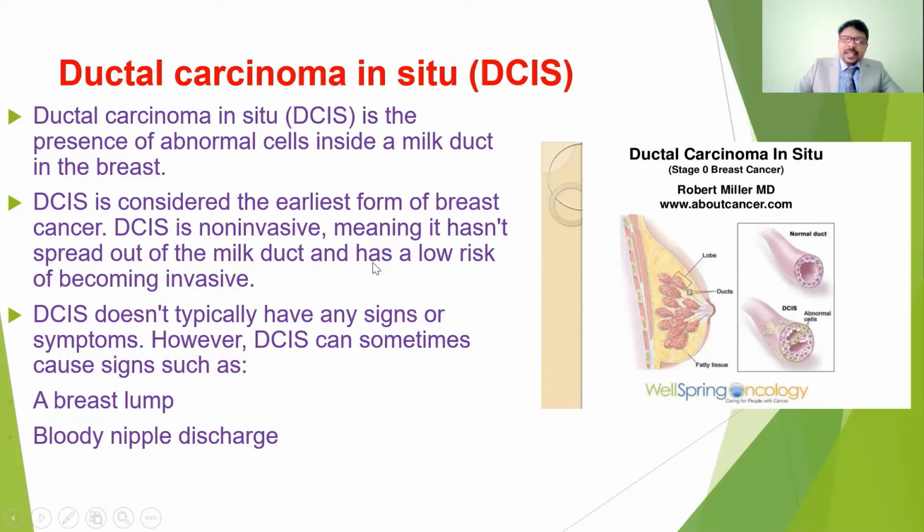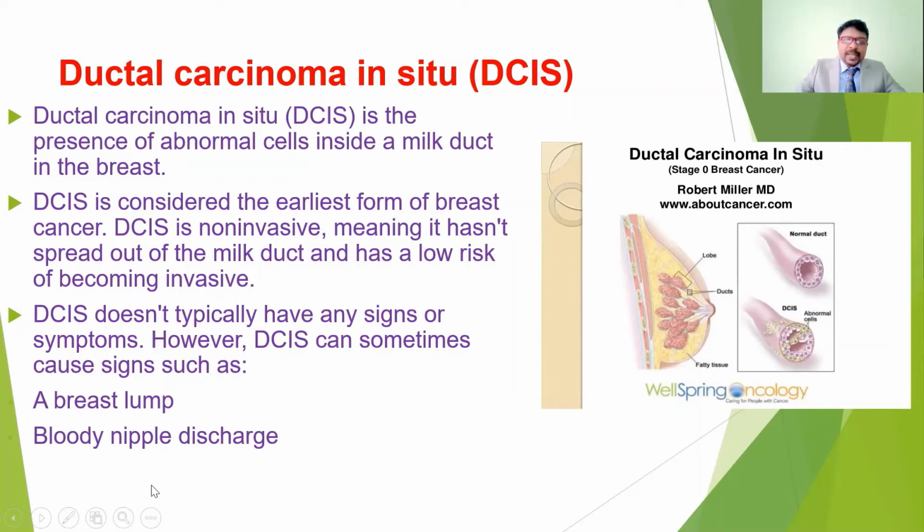This is considered the earliest form of breast cancer. Ductal carcinoma in situ is the earliest type of cancer, where the cancer cells increase in the ducts and the size grows. It is one of the early stages of breast cancer. It is non-invasive, meaning it won't spread to other parts of the breast, or out of the milk ducts, and has a low risk of becoming invasive. It affects only the ducts, and typically doesn't have any signs or symptoms.